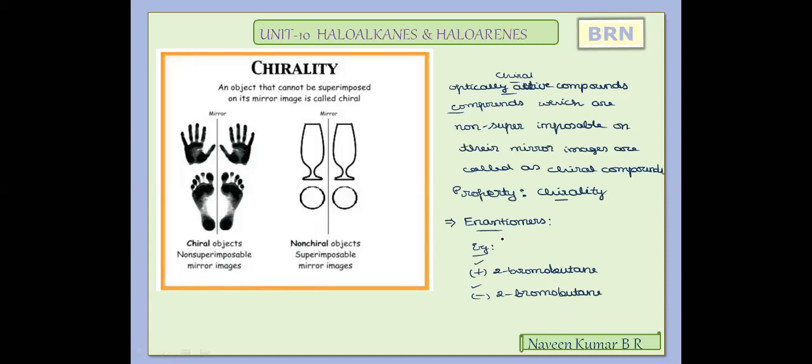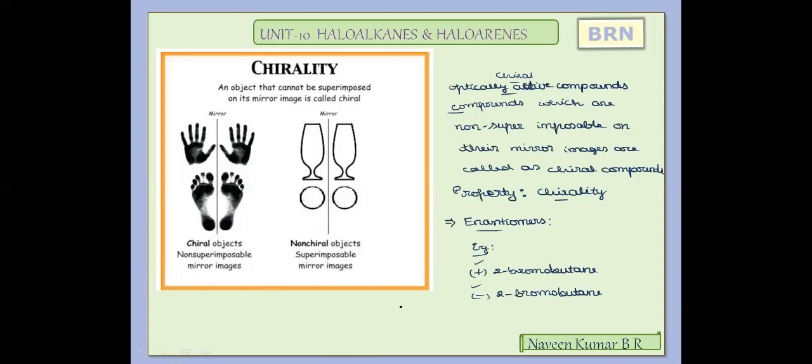Now these two are said to be enantiomers because, if we take the pair, they look like the same, but they are non-superimposable on their mirror images. Hence they are said to be enantiomers. We need to understand these enantiomers clearly when we are learning the stereochemical aspects from the reaction point of view.